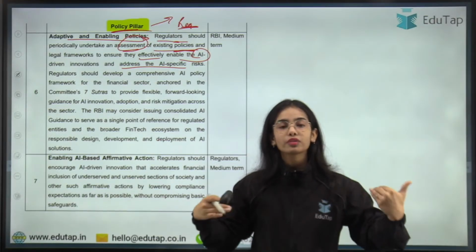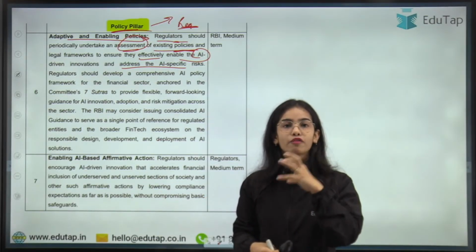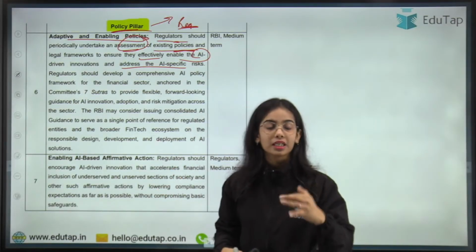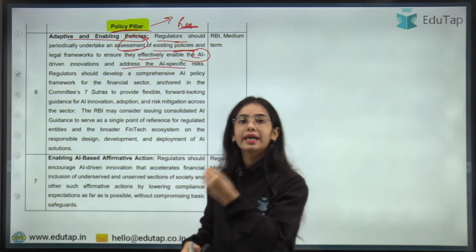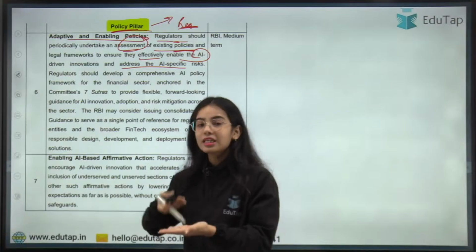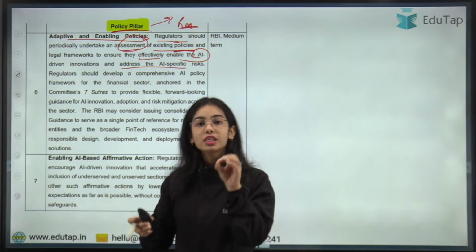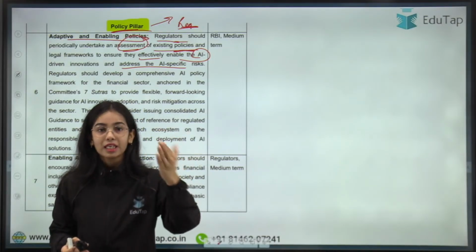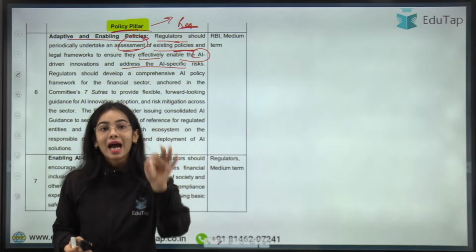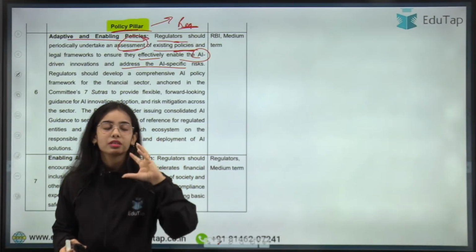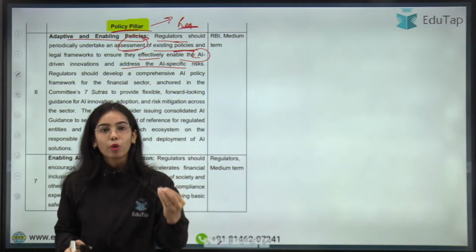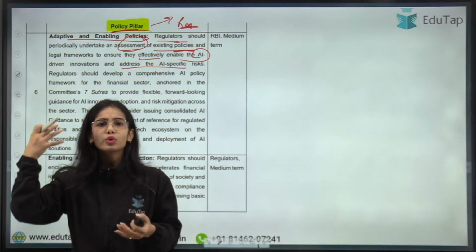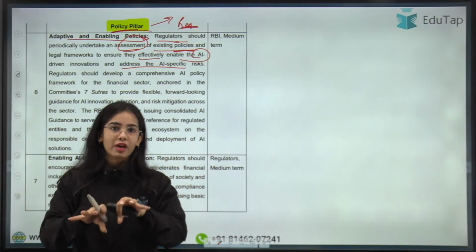So right now, how many legal frameworks are there for mitigating the risk of the AI? How many of the regulations and rules are there for the AI ecosystem? Not many, because AI is just in the developing phase. So the Reserve Bank of India is saying that regulators should look after the innovation that is happening in the AI, as well as make separate regulations or policies for mitigating the risk in the AI, because AI is slowly developing and you don't know when the AI will be fully merged in the financial sector.